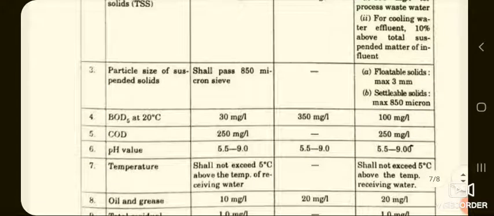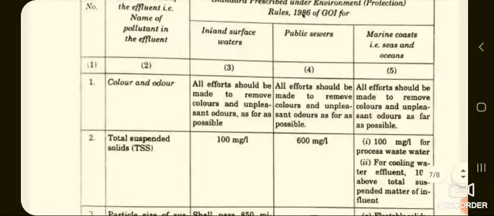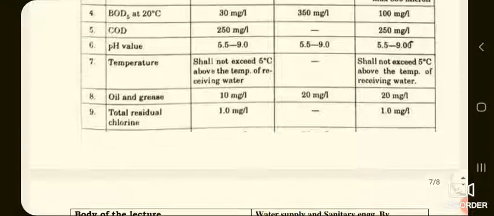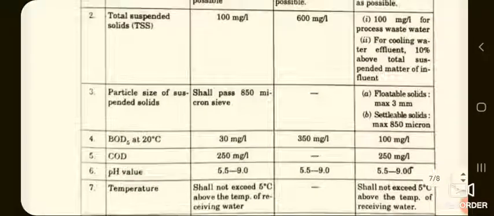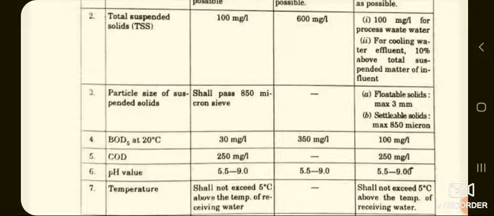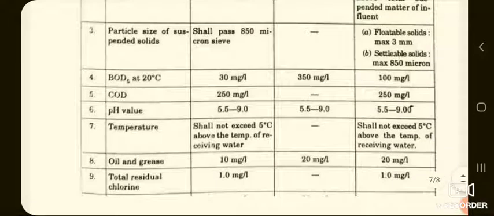At the same time, particle size of suspended solids shall pass 80 micron sieves for inland surface water resources, and no specification will be given for public sewers. And for ocean disposal, floatable solids maximum 3 mm and settleable solids maximum 850 microns.